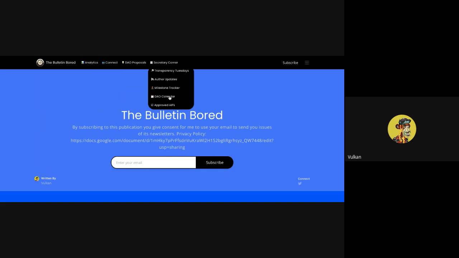The DAO calendar here allows you to, one, view the calendar, and also it gives you an option to sync it to your own calendar. So say you have a Google Calendar, you can sync this one to yours in order to get the updates as I add or update them in here. I track things like spaces, sessions, election dates, APE Assembly meetings, and other events happening across the DAO.